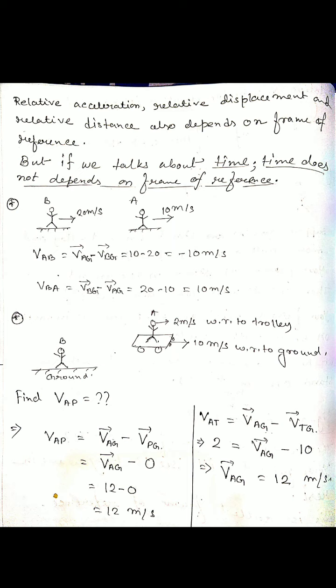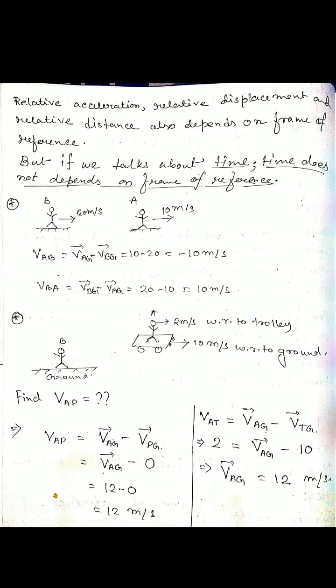Okay. Now another example. Suppose object A stands on a trolley and its velocity with respect to the trolley is 2 meters per second, and the trolley's velocity is 10 meters per second with respect to the ground. What will be the total velocity of this system, because the trolley and object A make one system?